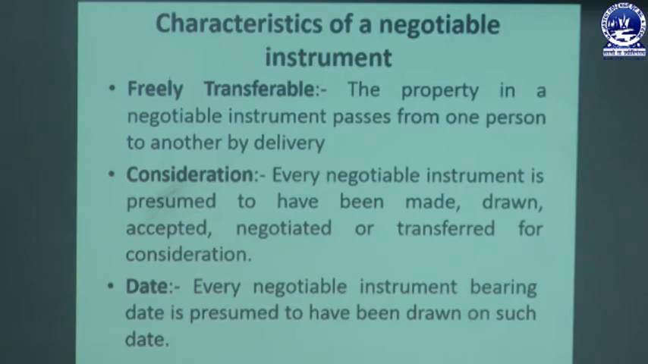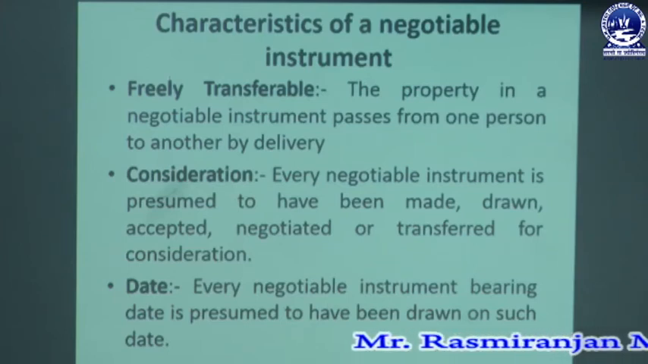The third one is debt. Every negotiable instrument bearing a debt is presumed to have been made or drawn on such debt. So the debt is mentioned in the negotiable instrument, whether it is a bill of exchange, or a promissory note, or a check, whatever the different forms of a negotiable instrument may be.